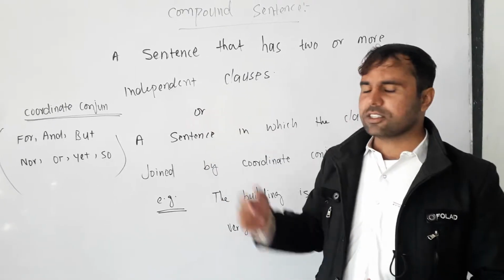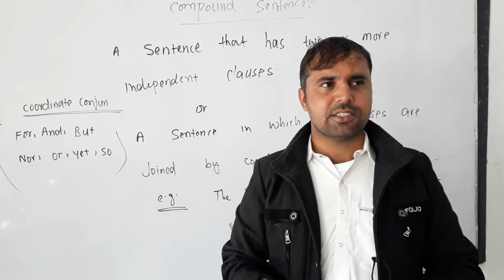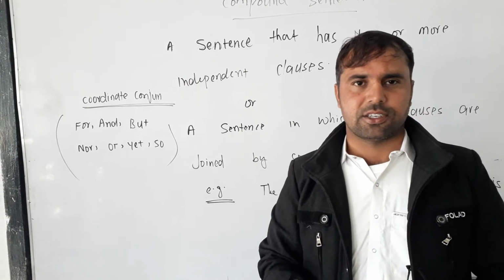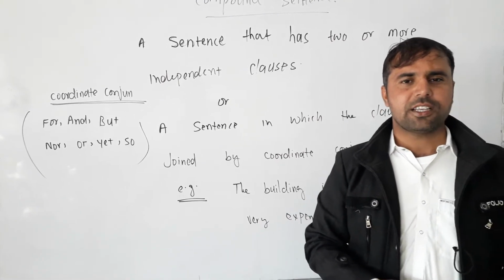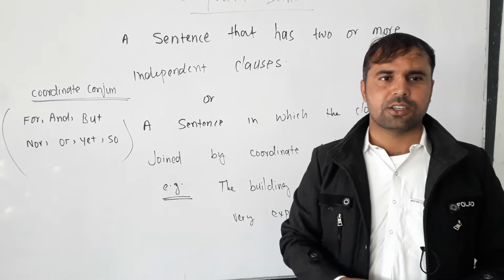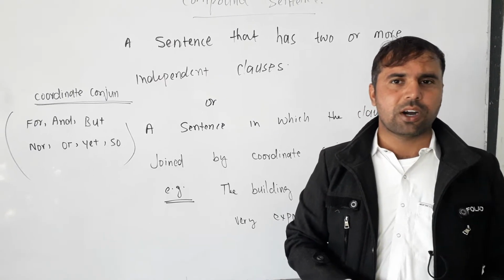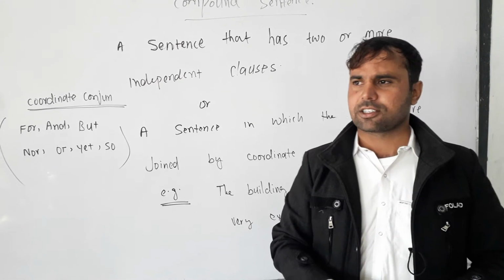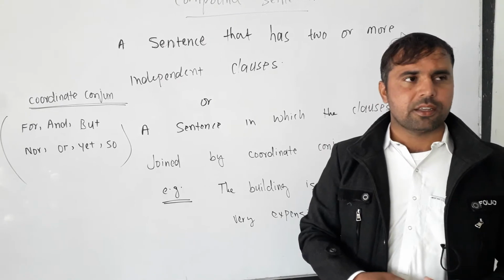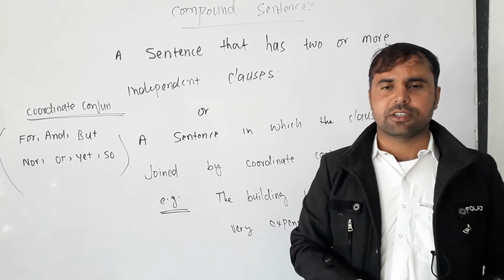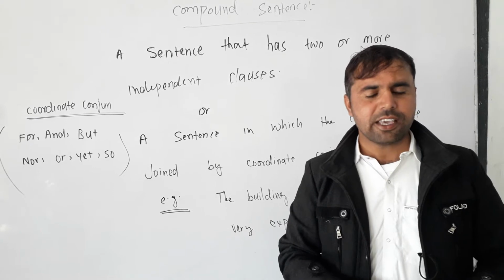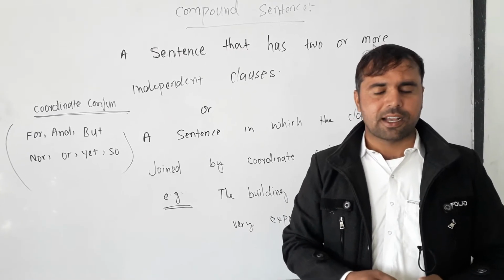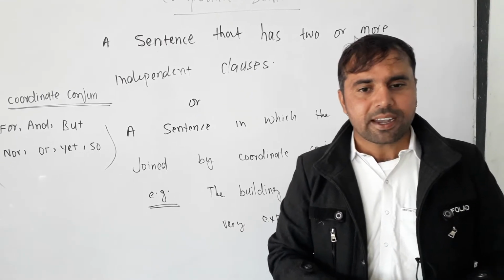A compound sentence can be defined as a sentence that has two or more main clauses, or we can say a sentence in which the clauses are joined together by coordinate conjunctions is called a compound sentence. So we mean by these definitions that a compound sentence is a sentence in which there will be two main clauses, there will be two independent clauses.